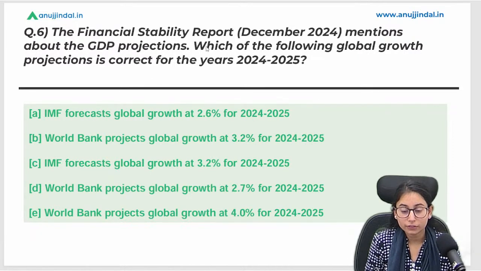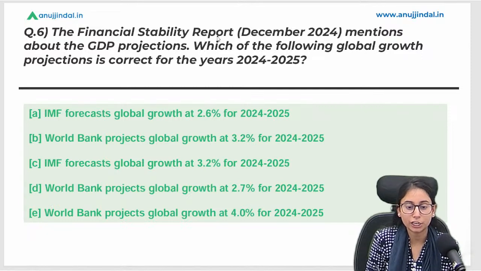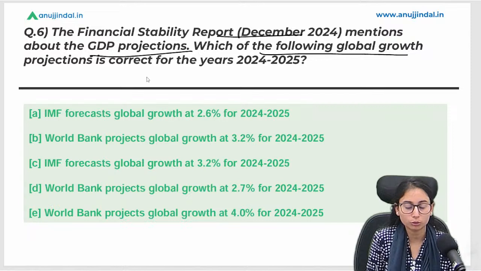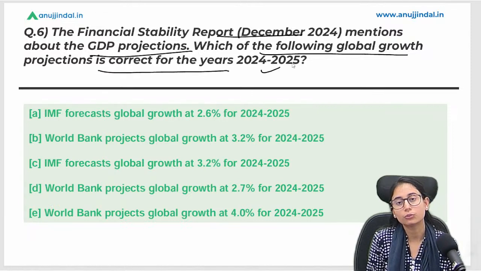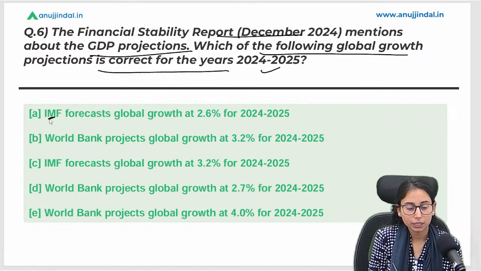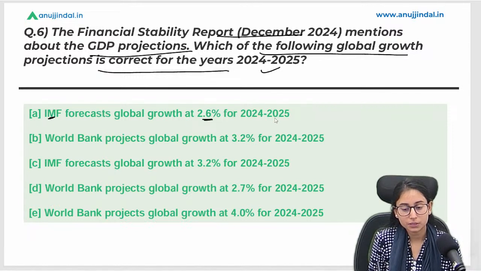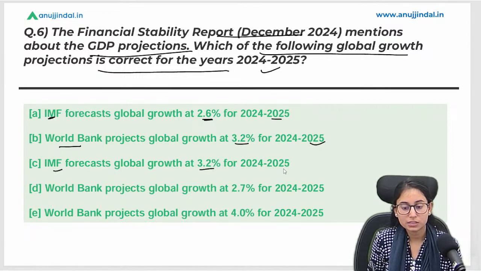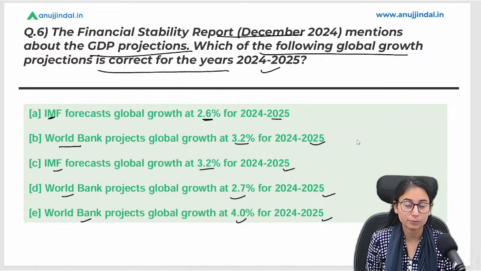This is the last question of the session. Everybody do participate. The Financial Stability Report mentions the GDP projection. Which of the following global growth projections is correct for the year 2024-25? Option 1: IMF 2.6% in 25. World Bank 3.2% in financial year 25. IMF 3.2% in financial year 25. World Bank 2.7% in financial year 25. World Bank 4% in financial year 25. What is the correct statement as per the FSR report?